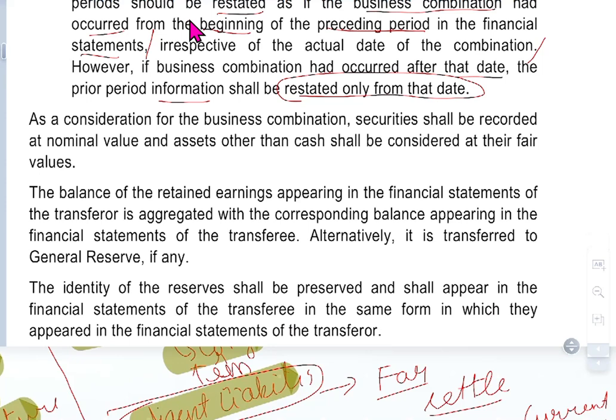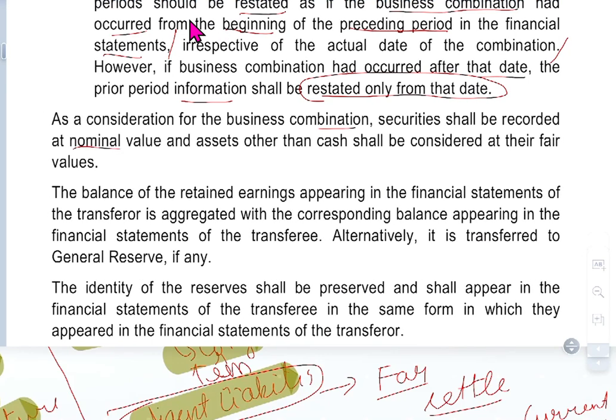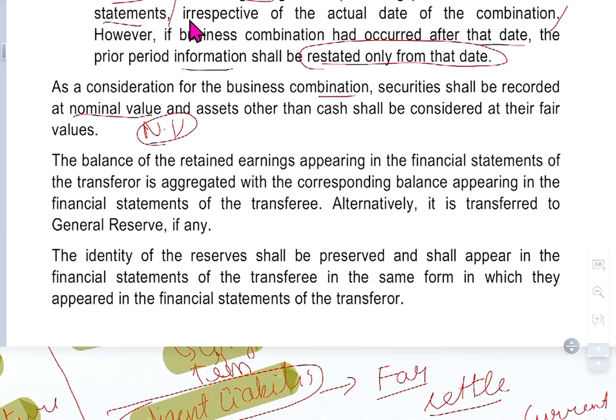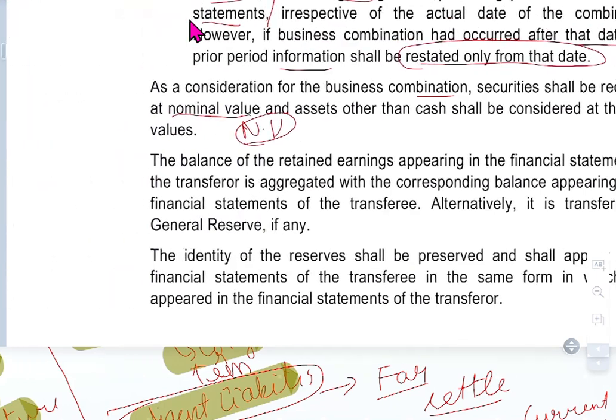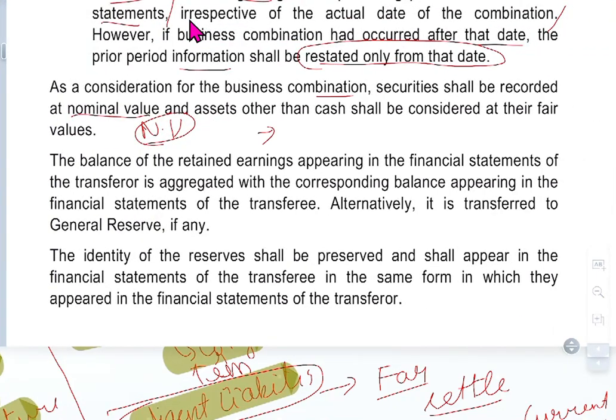As consideration for the business combination, securities shall be recorded at nominal value. Nominal value, what value they invest, that is the value. And assets and other cash should be considered at fair values. They should not overvalue or revalue it. Revaluation is not allowed.